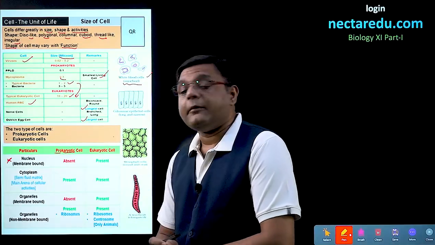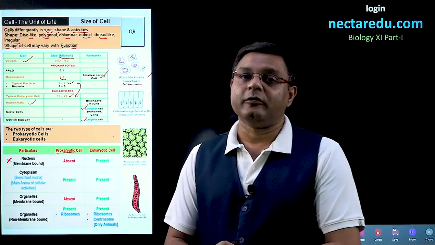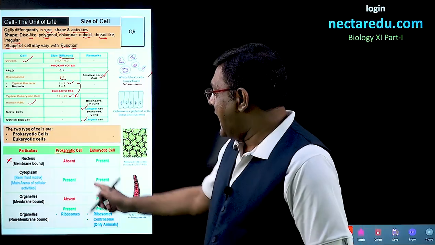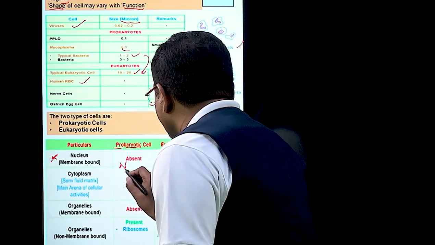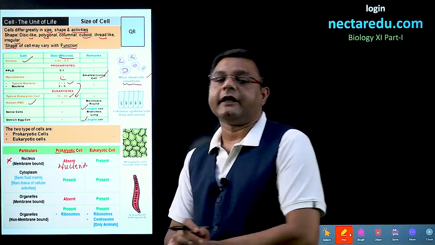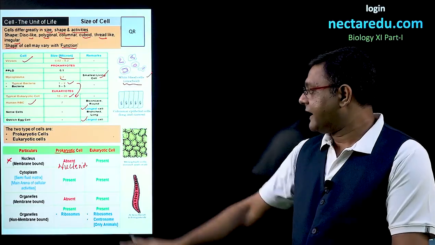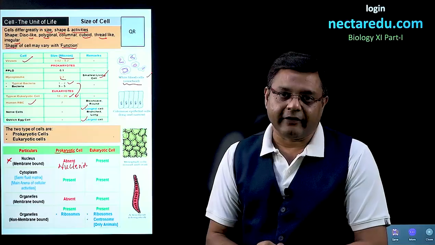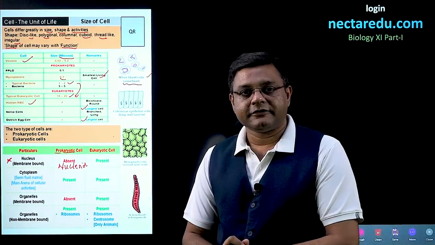If we talk about the nucleus of prokaryotic cells, then these are not bound by a membrane. So, no nuclear membrane will be present over here. And if a nuclear membrane is not present, then technically we do not call it a nucleus, we call it a nucleoid. So, the prokaryotic cell will have a nucleoid present in it. Now, if we compare with this, the eukaryotic cell has a very well defined nucleus with a nuclear membrane. So, this is the first difference.